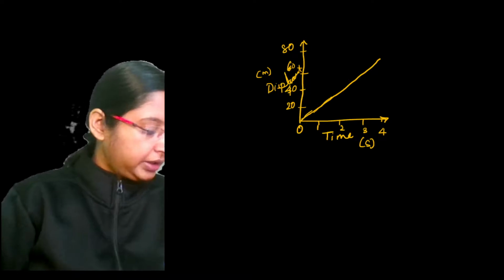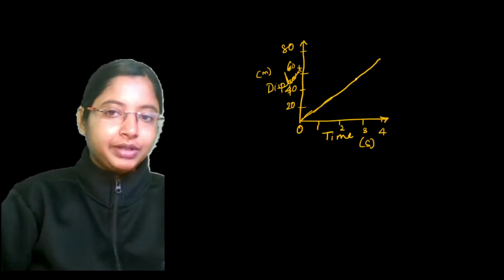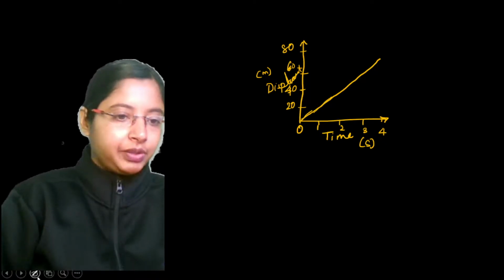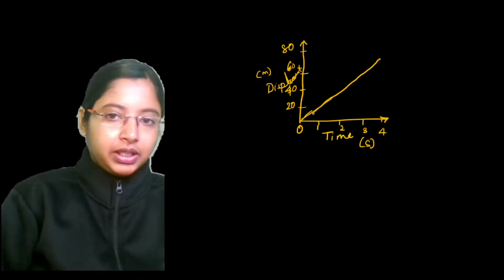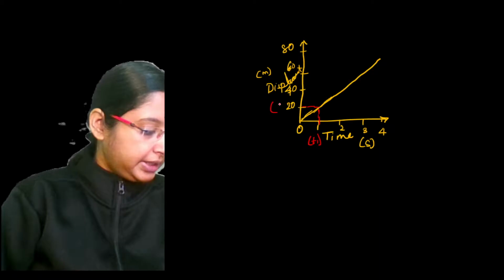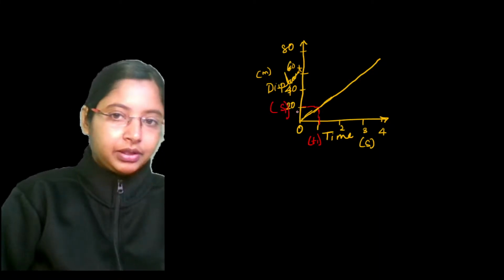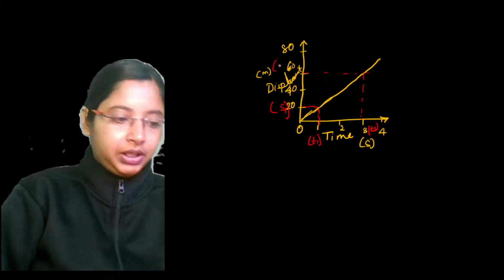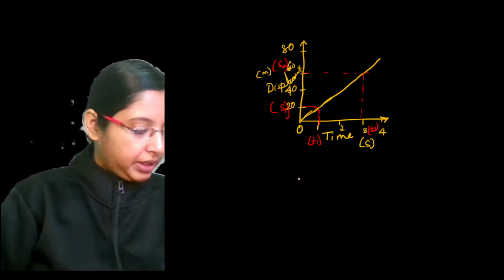Here this is a time-displacement graph. If you're measuring the slope at any point, let's say over here, this is 1 second. So this is T1 and the displacement, let's take this value as S1. Somewhere over here we can take T2, and this value will be S2.